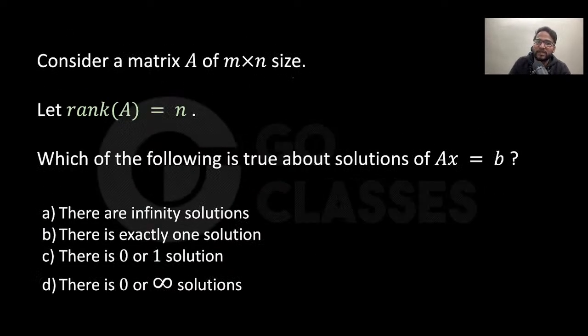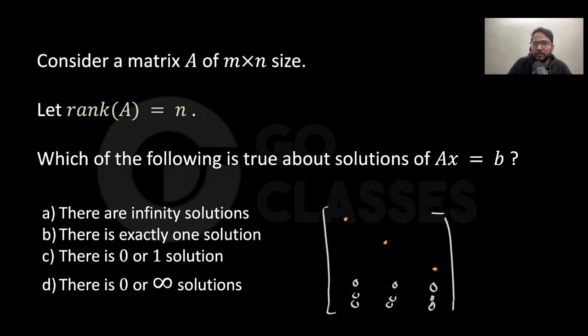Let's solve this. Consider matrix A of size m cross n. If the rank of A is n, then which of the following is true about the solutions of Ax equal to B? They are saying the rank of A is n, which means every column has a pivot. This is a column, this is a column. Let's suppose these 3 columns have the pivot. Every row need not have a pivot, so you can have zero rows. You can have many zero rows basically, right? You cannot have it otherwise, because then that column will not have a pivot. So below the last pivot, you can have many zeros. So the situation is something like this, right?